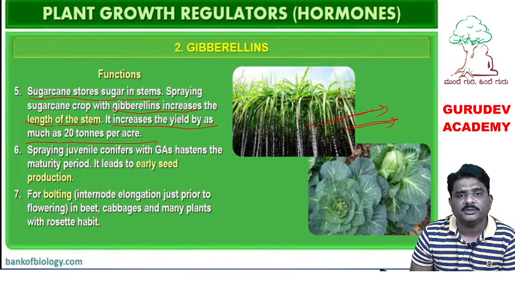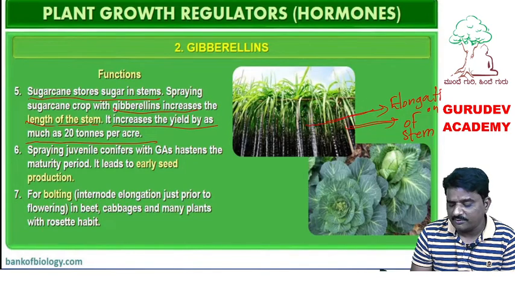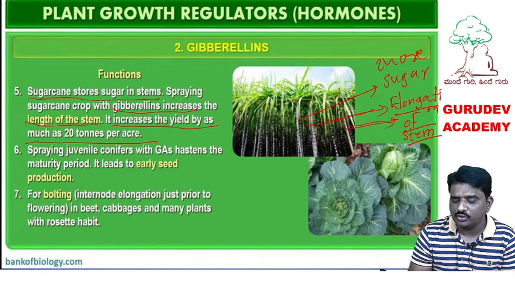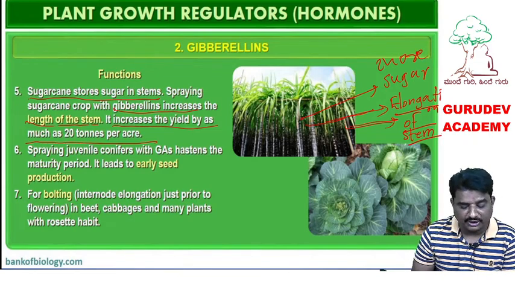If you spray the gibberellin, the productivity of the sugarcane per acre increases by 20 tons, because elongation of the stem happens. If stem elongation happens, there is more sugar content, and then tonnage also increases. This is the application of gibberellin.